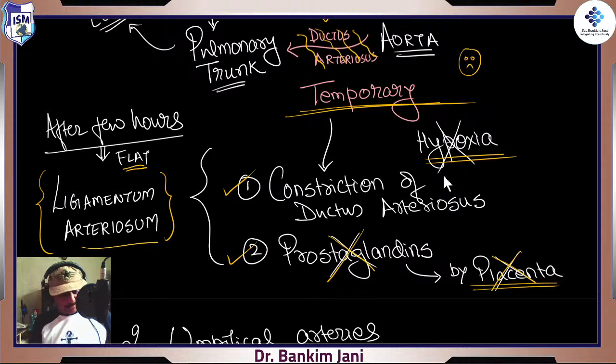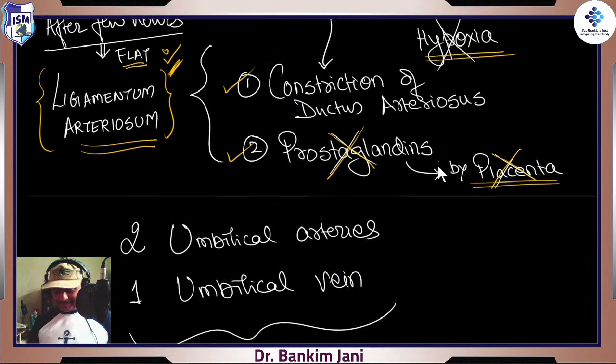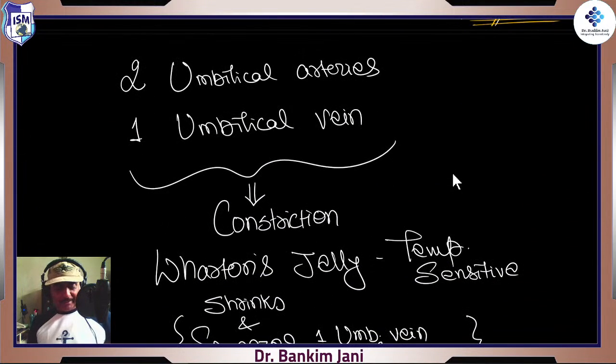And it remains there for the rest of life, in that memory that once upon a time I was transferring blood from pulmonary trunk to aorta, but gone are the days. Now I am just sitting idly in the form of a small dead ligament.